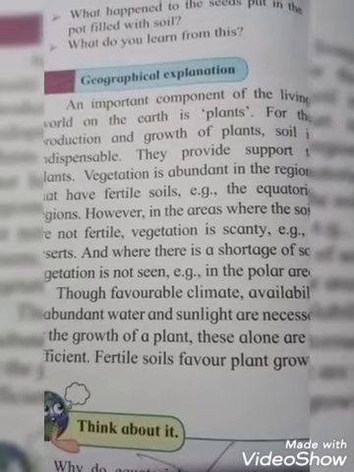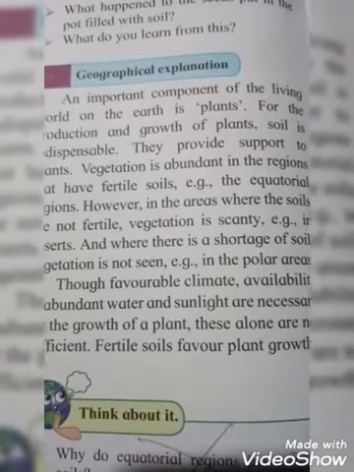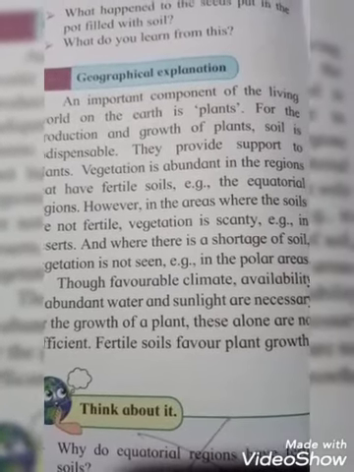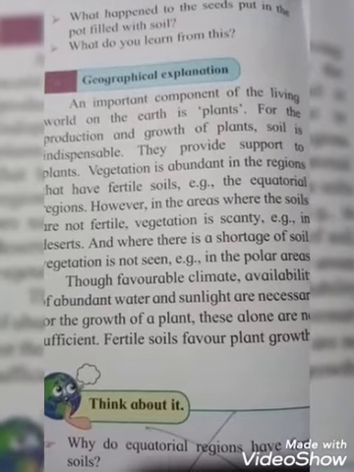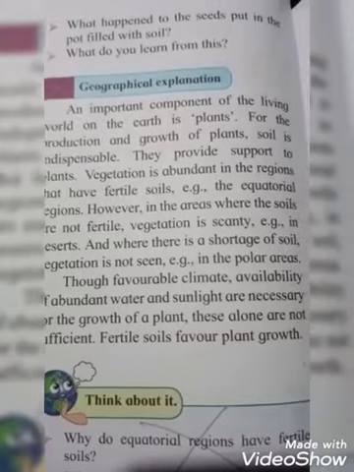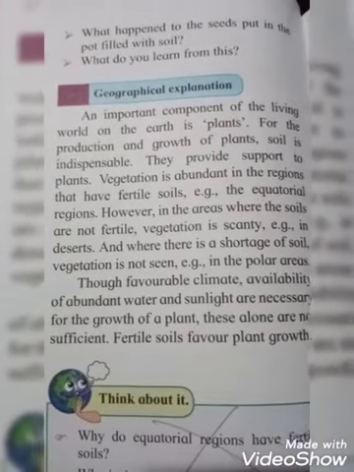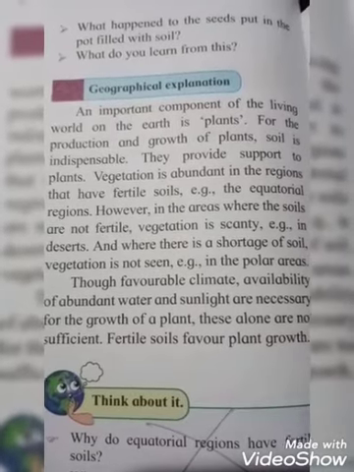Geographical explanation. An important component of the living world on the earth is plants. For the production and the growth of plants, soil is indispensable. See students, for the production and the growth of plants, soil is very important. It provides support for the plant, and because of soil, plants grow. Okay students, that soil is very important.